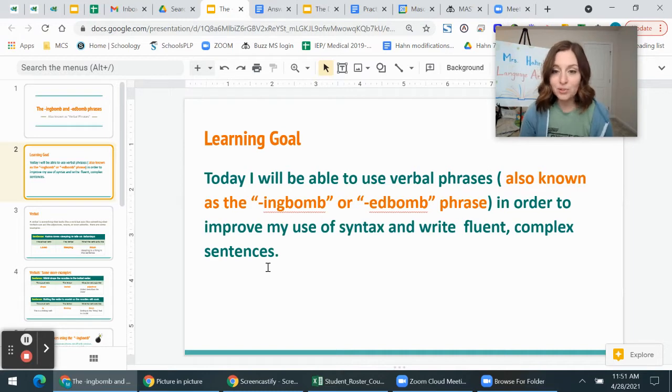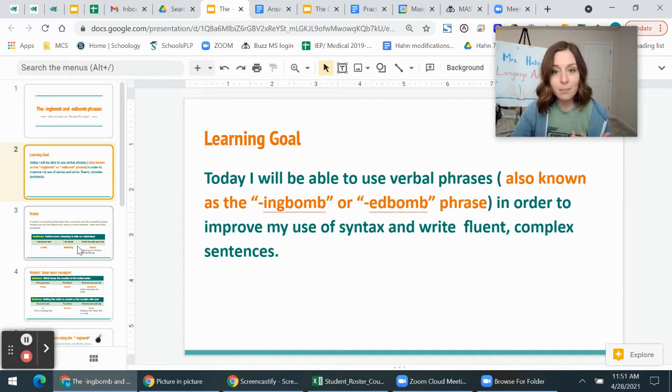So here is your learning goal for today. Today, I will be able to use verbal phrases, also known as the ingbomb and edbomb phrase, in order to improve my use of syntax and write fluent, complex sentences. Remember, syntax is when we switch up our sentence structure, whether we're using punctuation or what order we put the words in to make our sentences more beautifully written and more engaging. So that's what we're doing today with our ingbomb and edbomb phrase.